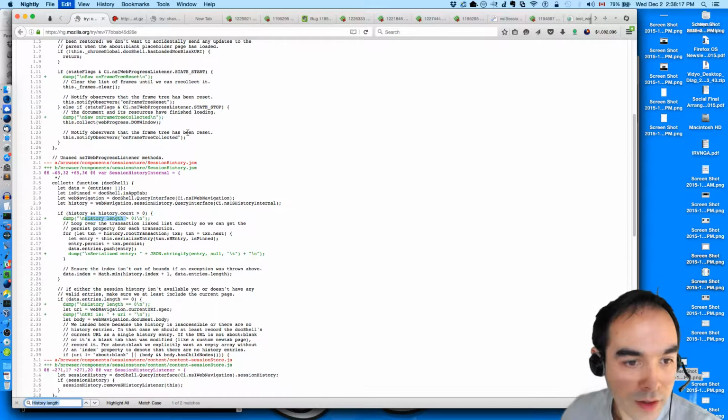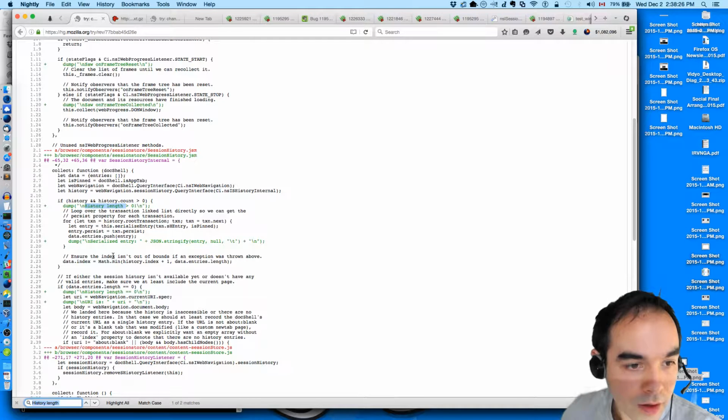Serialized entry is here. And then somehow data entry's length equals 0, even though we've pushed it in here. Ensure the index isn't out of bounds, if so data.index.